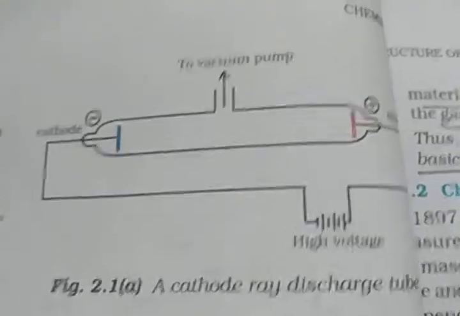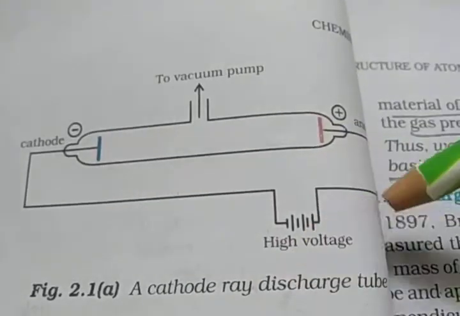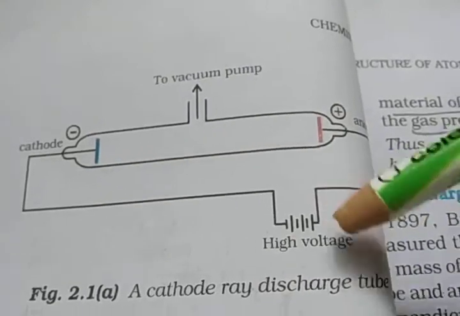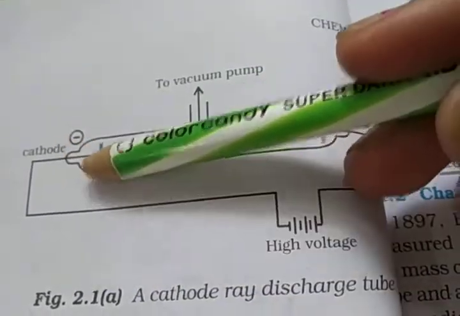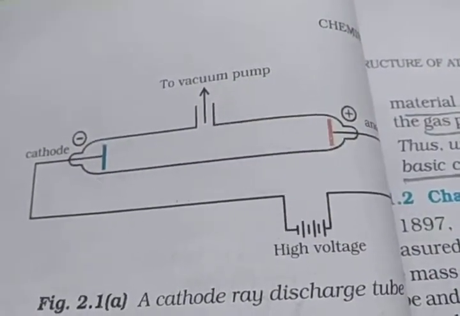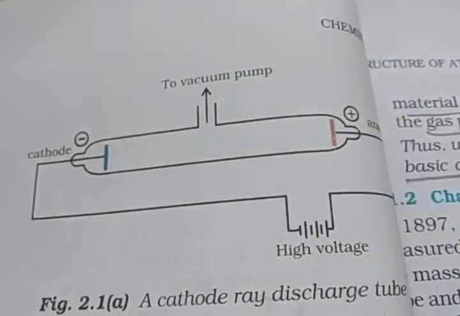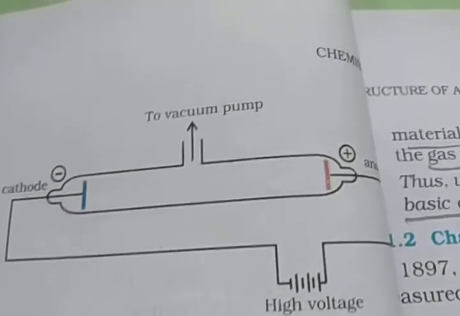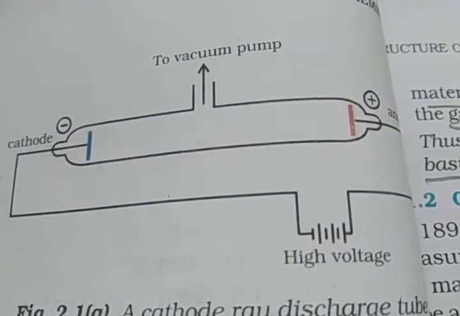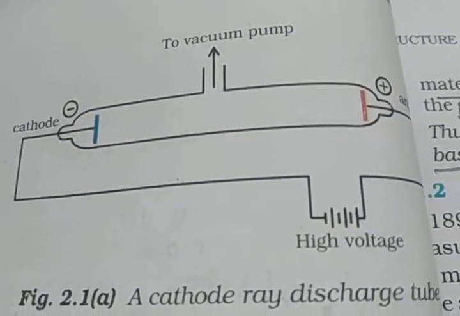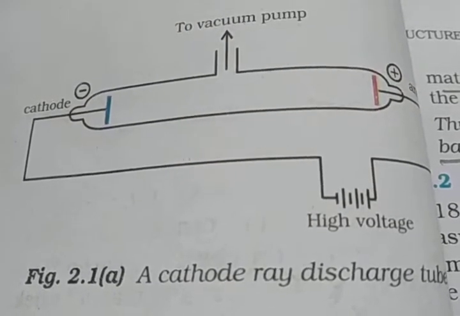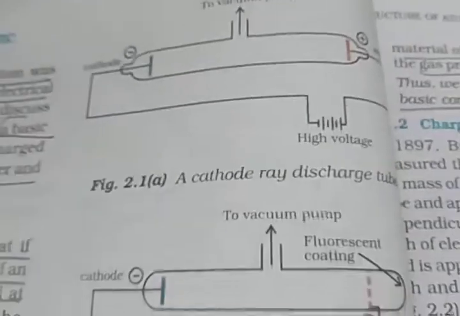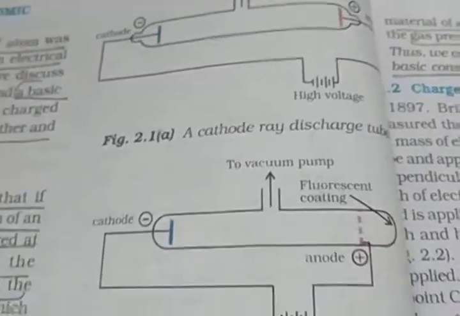Clear? Whenever low pressure and high voltage are applied, rays start from the cathode to the anode. Cathode is negative, so we say cathode rays, or negative rays. The flow of current from the cathode to the anode is checked by a fluorescent substance.